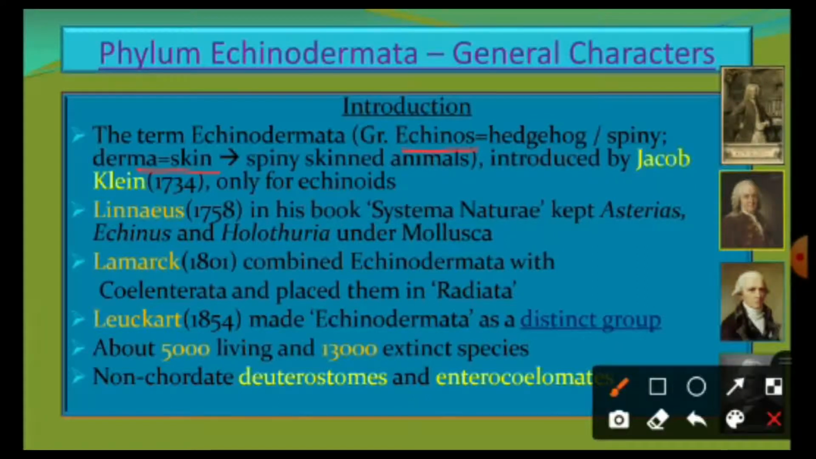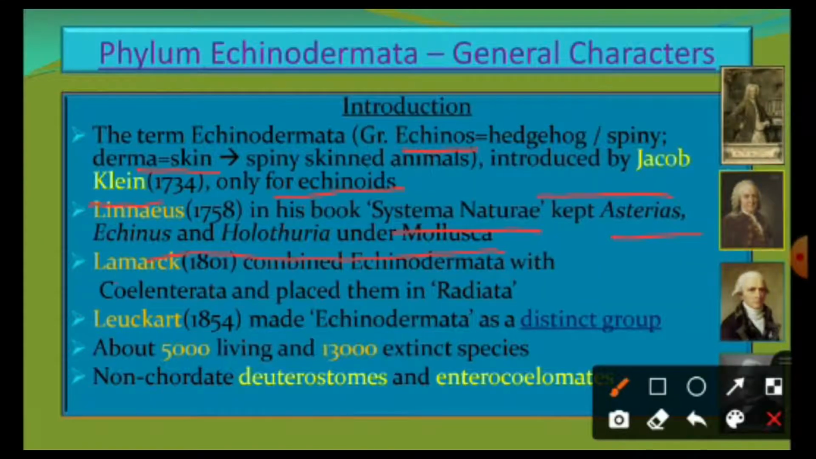The term Echinodermata was introduced by Jacob Klein in 1734, but he used this word only for echinoids. And Linnaeus, in his famous book Systema Naturae, kept Asterias, Echinus and Holothuria under Mollusca. We know that he kept all invertebrates except insects in one class, Vermes. And he included these Asterias, Echinus and Holothuria, which are now regarded as echinoderms, under Mollusca.